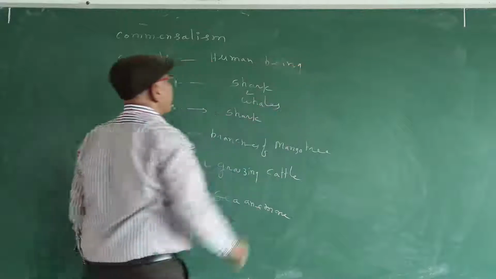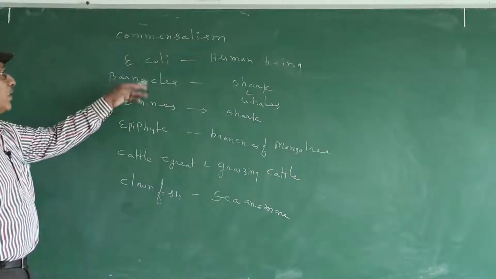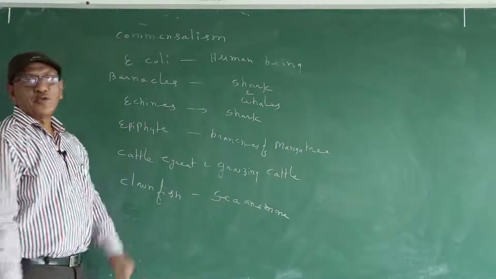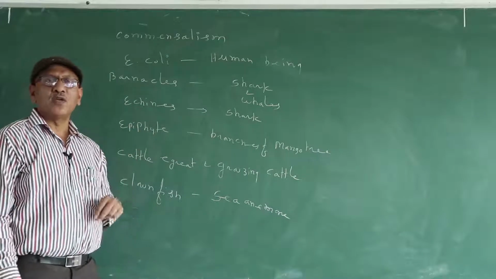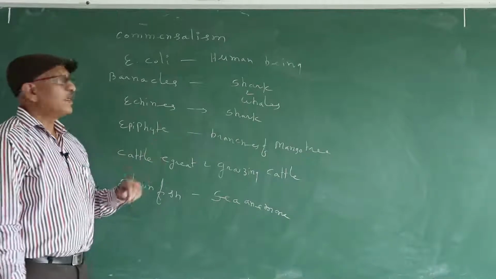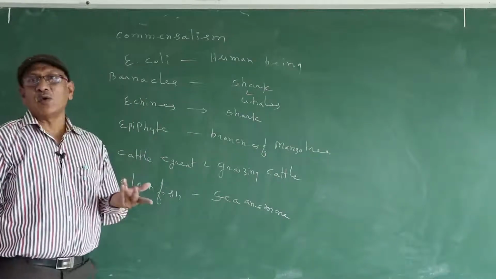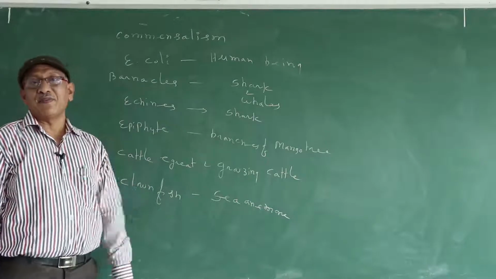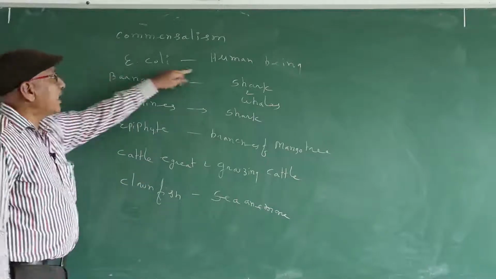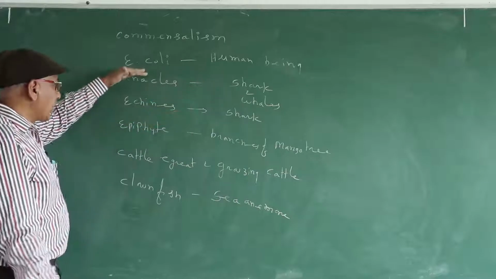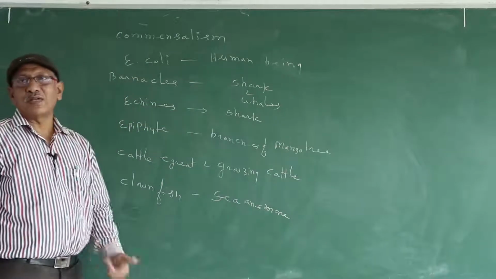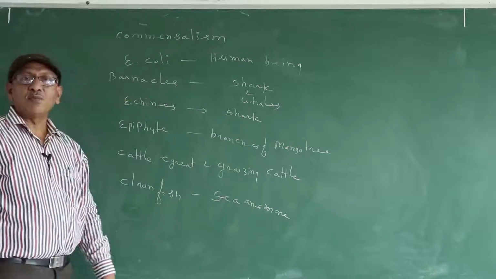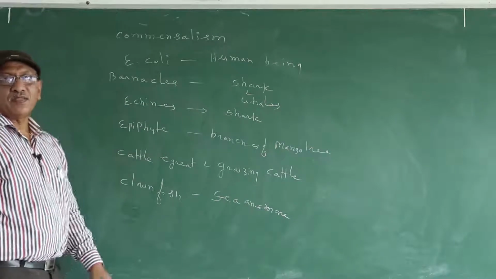E. coli and human being. Escherichia coli lives in the large intestine of human beings and utilizes the undigested food present in the large intestine. In this manner E. coli is benefited, and the human being is neither benefited nor affected. So it is an example for endocommensalism, and the remaining examples are for ectocommensalism.